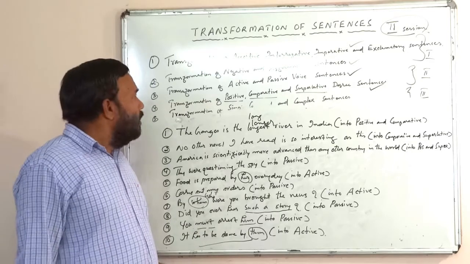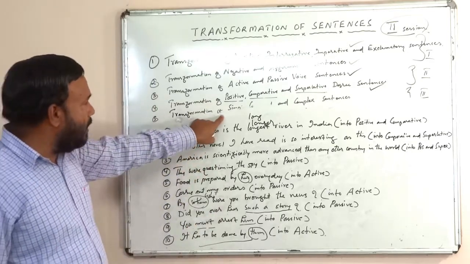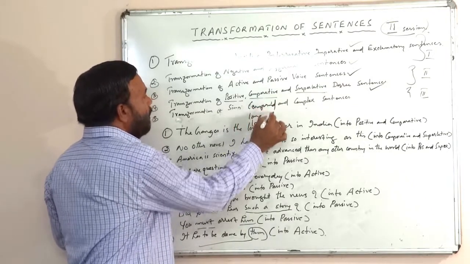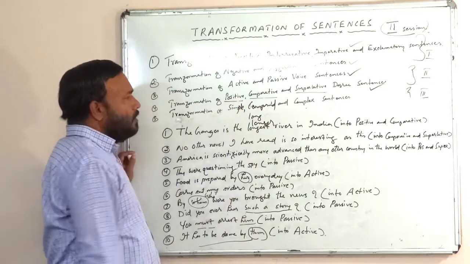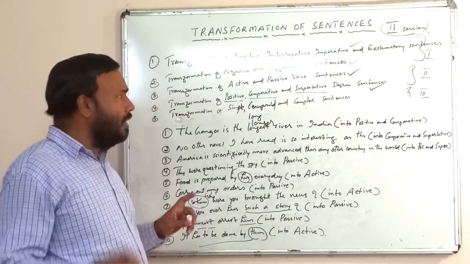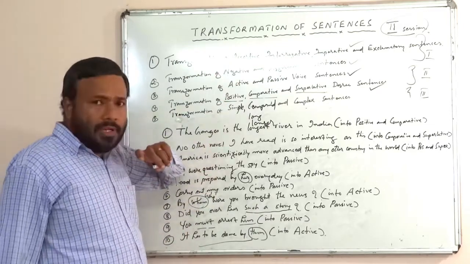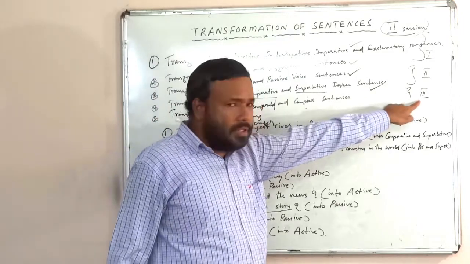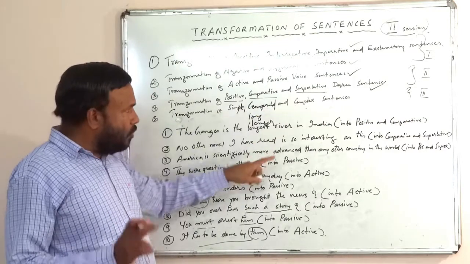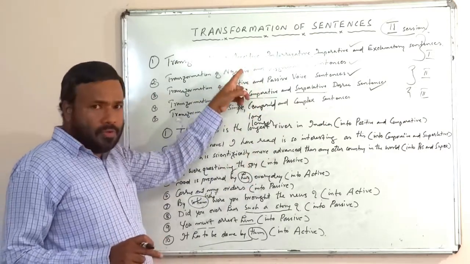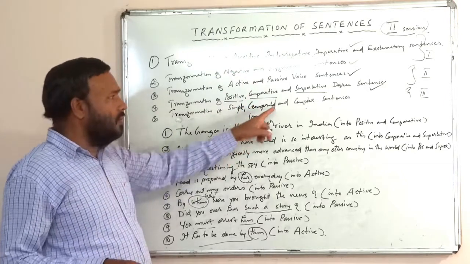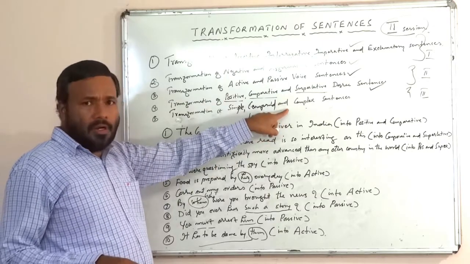Okay, right. So only one transformation remains to be done, that is the transformation of simple, compound and complex sentences, isn't it? Simple, compound, complex is a little bit higher order grammar, a little bit advanced level. That is why I have exclusively reserved one class for this. Our third session will be exclusively for the transformation of simple, compound, complex sentences. It is not so easy as the first four ones. It is a little bit advanced level of grammar, but don't worry. In the next session we will be doing that.